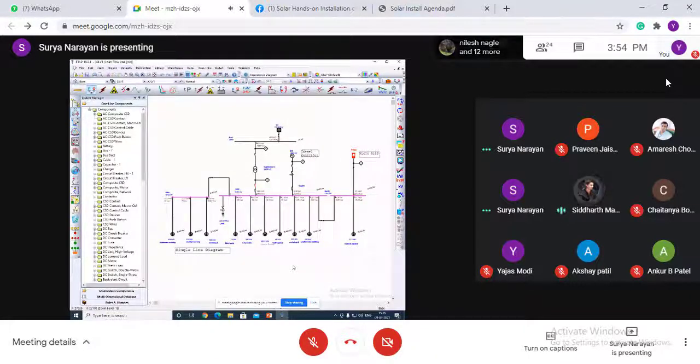Last question was, why do I use ETAP instead of PVsyst, or in addition to PVsyst? Why should I use ETAP? What are the benefits of using this? As I told you, sir, from the solar point of view, only one thing is not available in ETAP, that is the charge controller. Except for that, any electrical analysis we can do here.